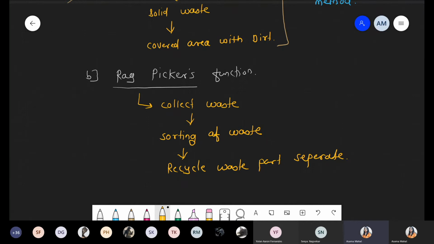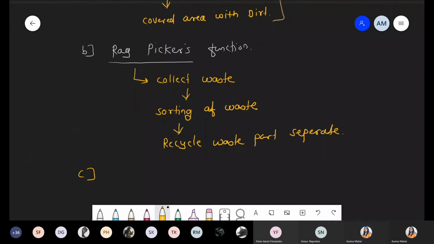Okay. So now is this okay? It's okay, Gauravi, no problem. So this point is clear. Second method by the rag pickers. Yes or no?